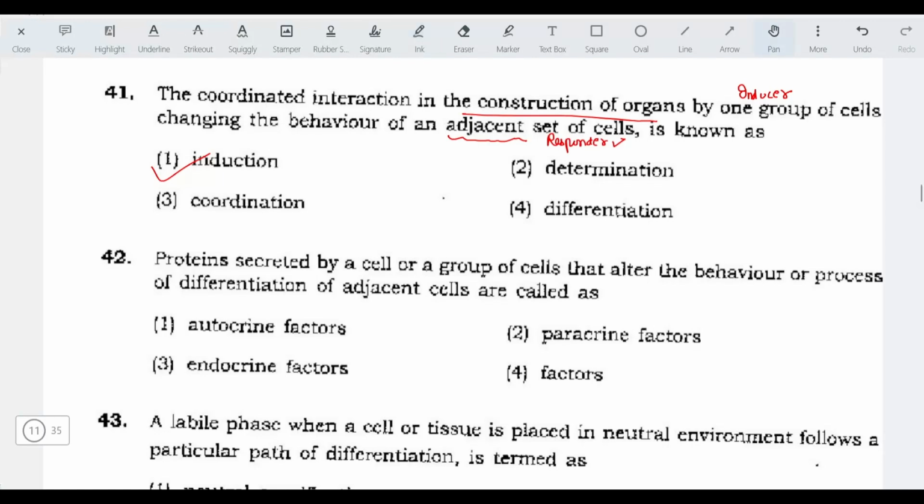Next, proteins secreted by a cell or a group of cells that alter the behavior or process of differentiation of adjacent cells are called as... The answer is paracrine factors. Right? Autocrine factor means say this cell is secreting a protein, and the effect of this protein is on this cell itself. Endocrine factors, say hormones, they have to travel. Say the anterior pituitary gland is here, but the gonads are here. So these are endocrine factors. And paracrine factors, they stimulate the behavior of adjacent cells.